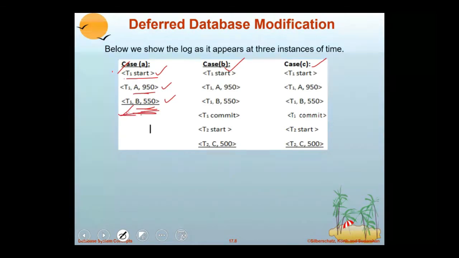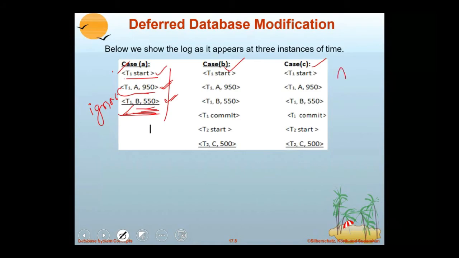If it is not committed, what does it mean? These updates are not affected to the disk. If a failure occurs, it has to recover from the failure. How to recover from the failure? You can simply ignore the log, right? Why? Because its old values are already there in the disk.